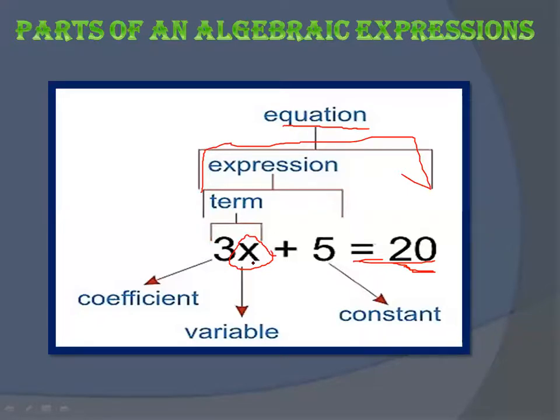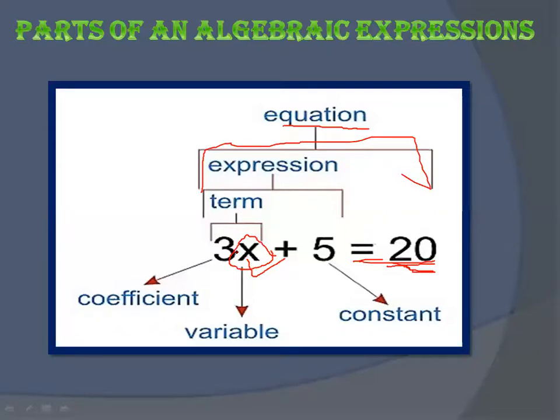According to this equation, if you multiply 3 by the unknown variable x and then add 5, you will get 20. So you should know the value of x here.